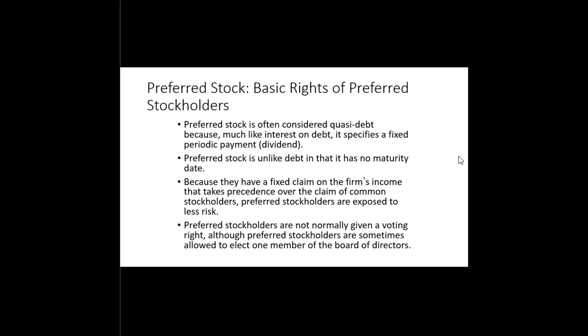Preferred stock is often considered like a quasi-debt because, much like interest on debt, it specifies a fixed periodic payment, a dividend, whereas debt would have a fixed interest payment such as a bond. Preferred stock is unlike debt, however, in that it has no maturity date. Because they have a fixed claim on the firm's income that takes precedence over the claim of common stockholders, preferred stockholders, like bondholders, are exposed to less risk.